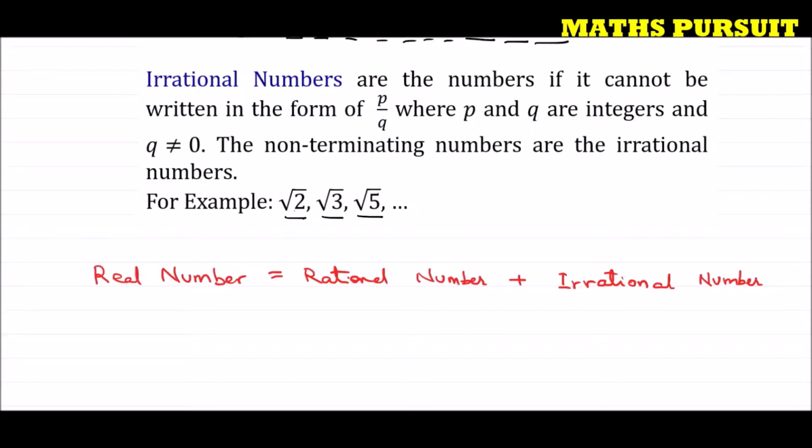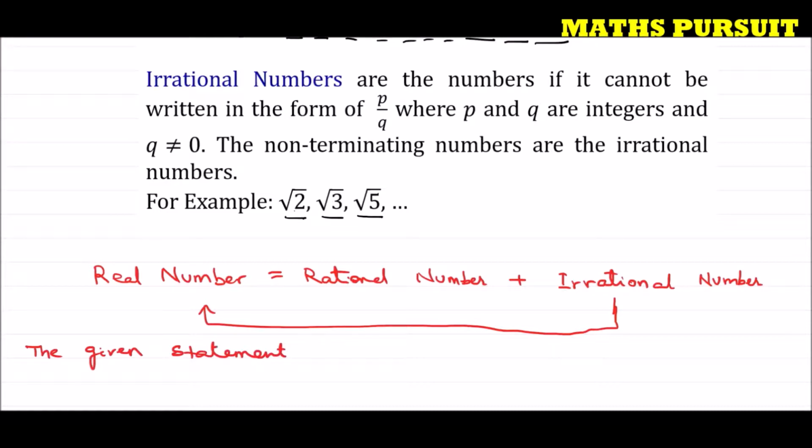The statement is, every irrational number is a real number. Yes, every irrational number is a real number. Why? Because any irrational number is a part of real numbers. So we can say the concluding statement that the given statement is true. We need to write why it is.